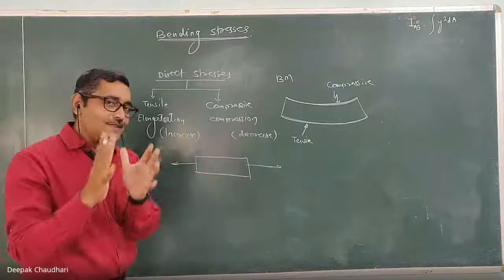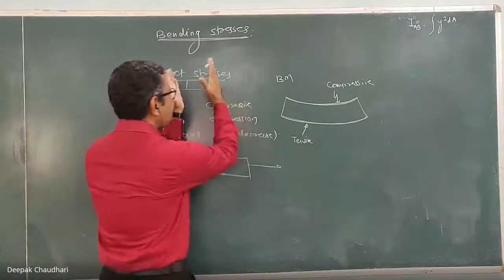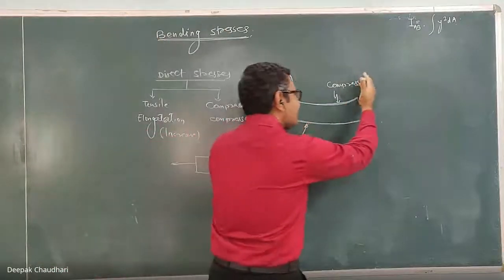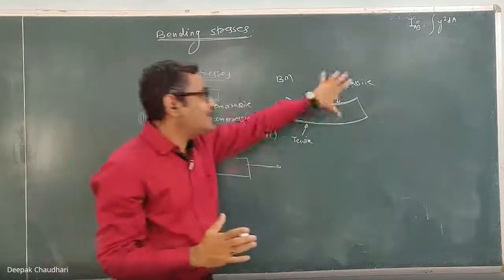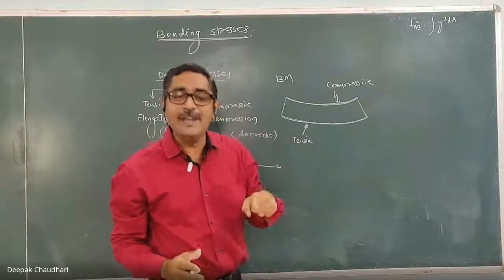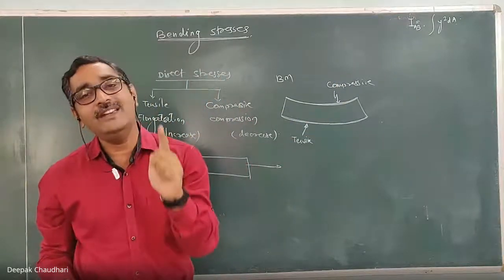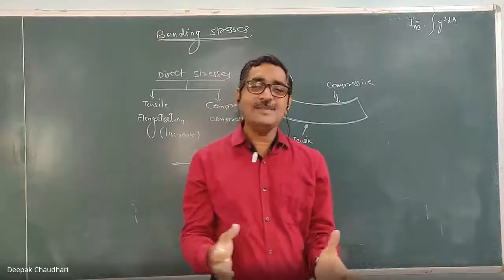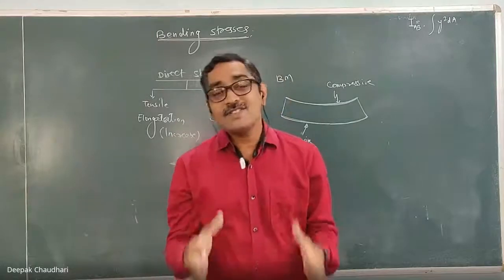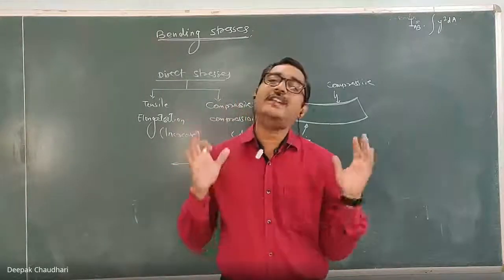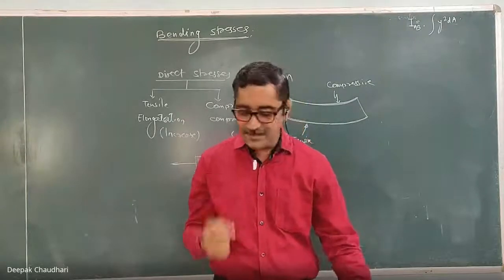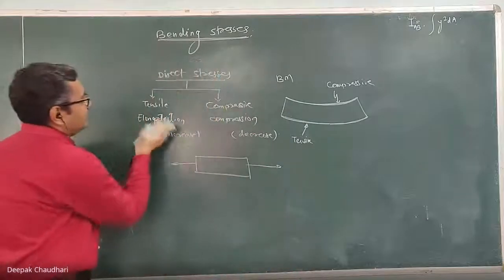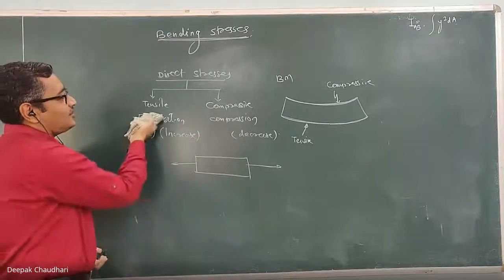Direct stresses, the nature of the direct stresses is also tensile and compressive, but these are the stresses induced because of the axial forces. Similarly, the nature of the bending stresses are also tensile and compressive, but these are the stresses induced because of the bending moment. That's why these are known as the bending stresses. So how can you define the bending stresses? In very simple language, the stresses induced because of the bending moment are known as the bending stresses. I'll elaborate this more later, but this was the introduction about the direct stresses and about the tensile and compressive stresses.